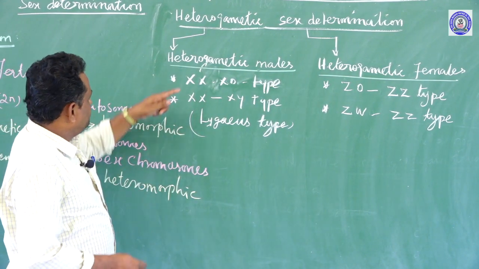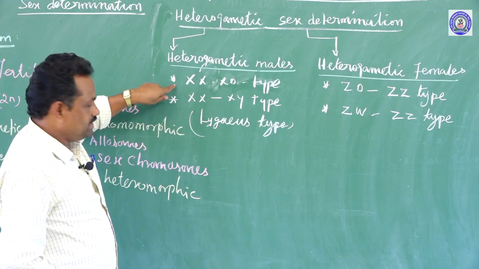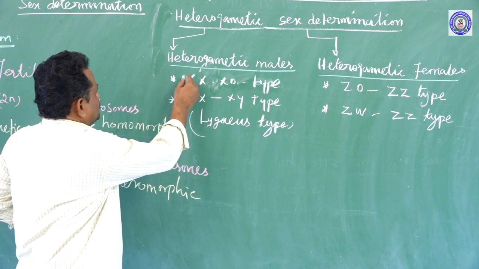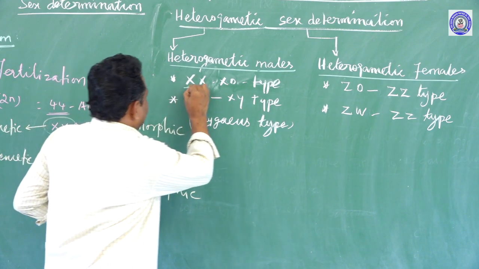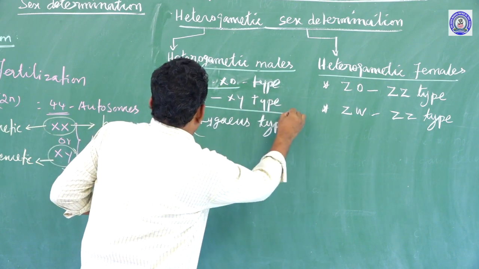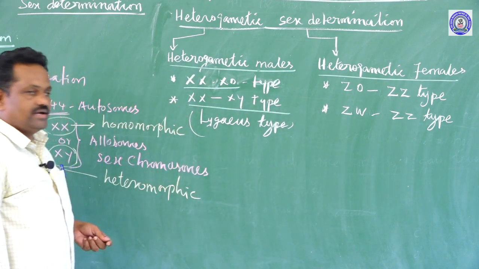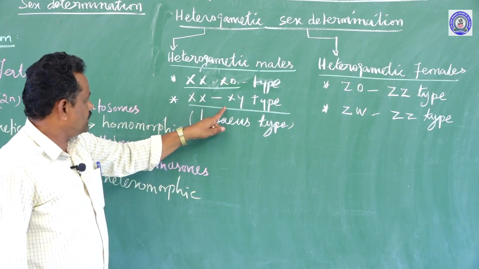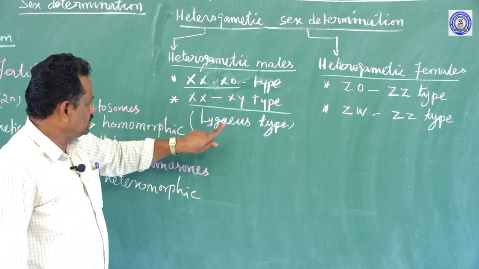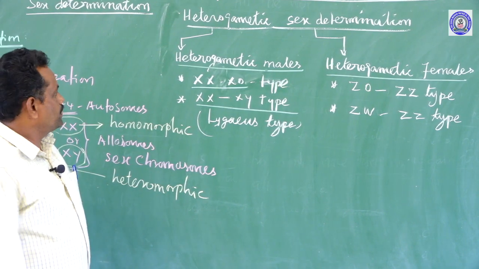In heterogametic males, the two different types are there. One is called XX-XO type, another one is called XX-XY type. The XX-XY type of mechanism is also called Lygaeus type.